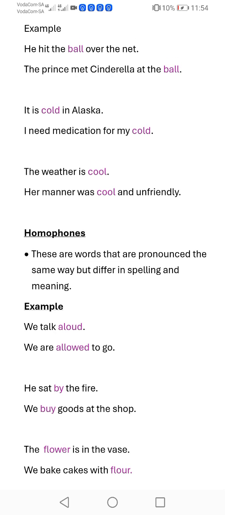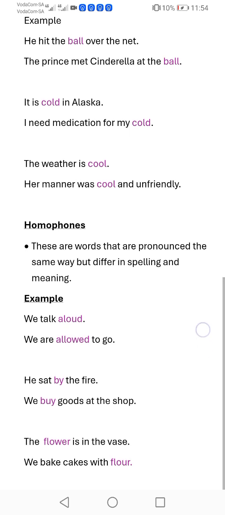For example, number one, we talk aloud. Second sentence, we are allowed to go. If we check, allowed in the first sentence is spelled differently from allowed in the second sentence.